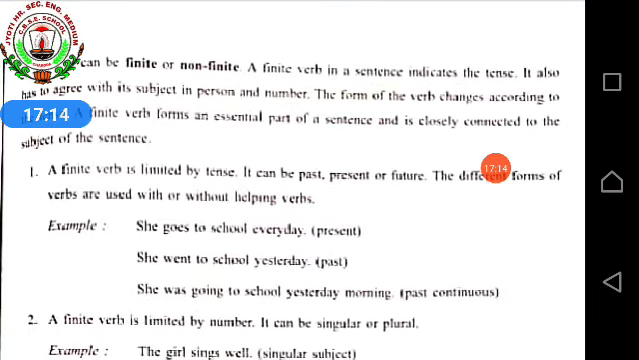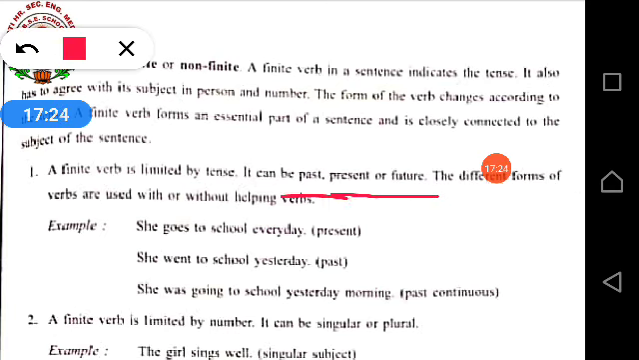First, a finite verb is limited by tense. And what are those tenses? Just now I told you: past tense, present tense or future tense. Then again the bifurcation is there, like for past we have simple past, past continuous, past perfect, past perfect continuous. In the same way for present and future. So here are some examples.